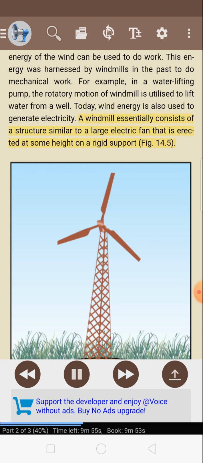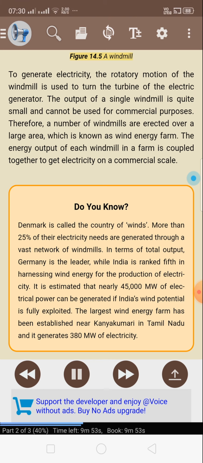A windmill essentially consists of a structure similar to a large electric fan that is erected at some height on a rigid support, Figure 14.5. Figure 14.5: A windmill. To generate electricity, the rotatory motion of the windmill is used to turn the turbine of the electric generator. The output of a single windmill is quite small and cannot be used for commercial purposes. Therefore, a number of windmills are erected over a large area, which is known as wind energy farm. The energy output of each windmill in a farm is coupled together to get electricity on a commercial scale.